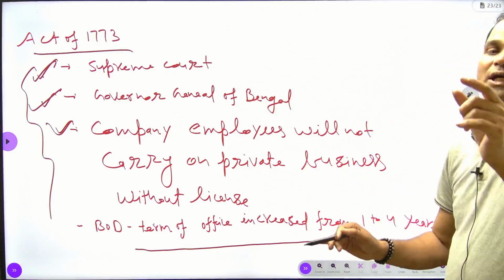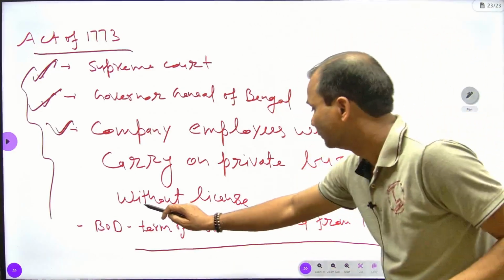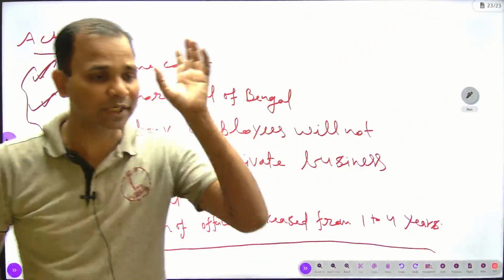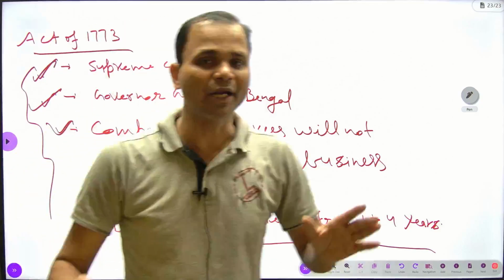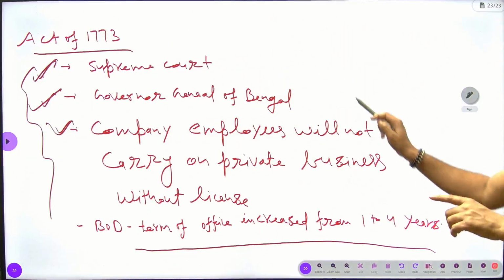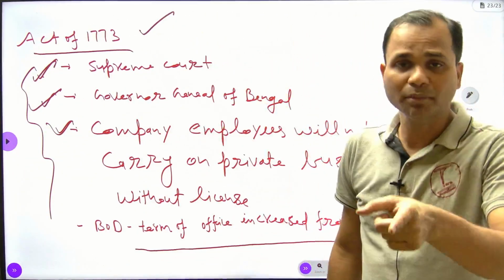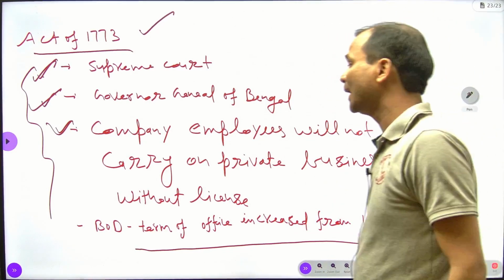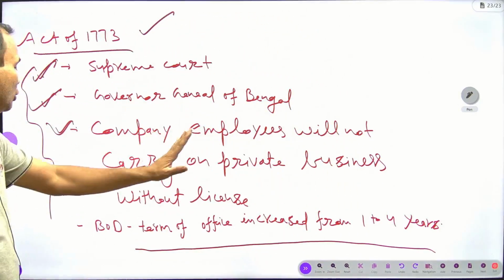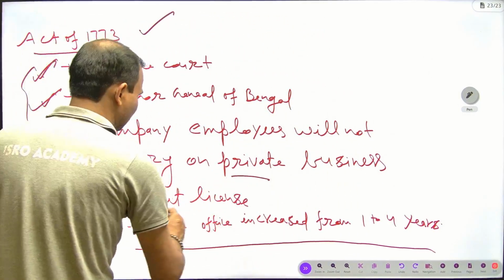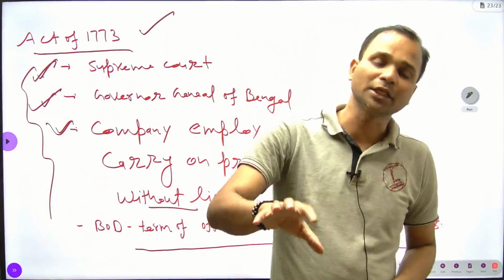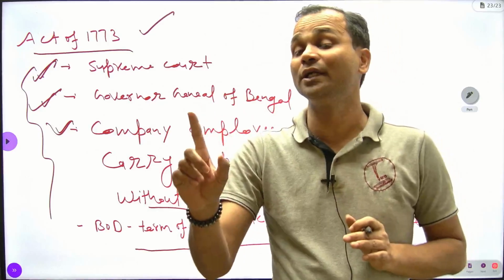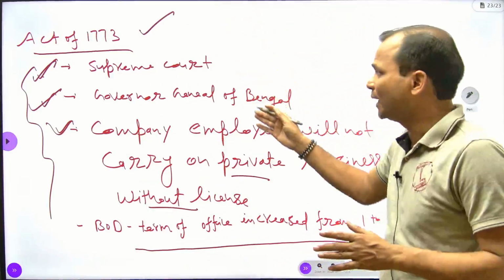And another new point that I forgot to mention to you was that the term of the board of directors was increased from 1 to 4 years. When the company was established, the term of the board of directors was 1 year, but in the 1773 Act, the term was increased from 1 to 4 years, and the company's employees will not carry on private business without license. And it was also mentioned that a company employee cannot start their private business without license. This is the point of the Regulating Act.